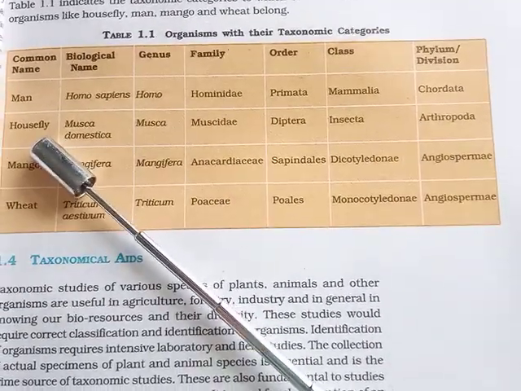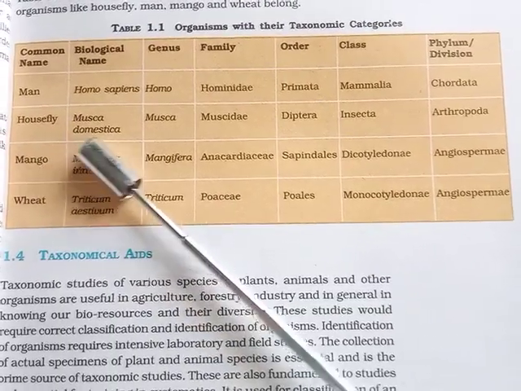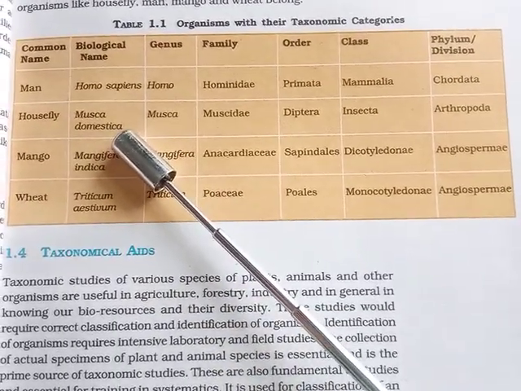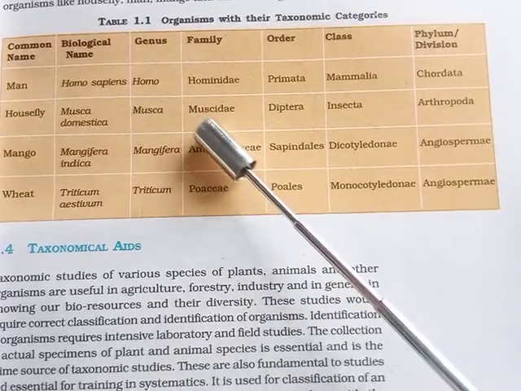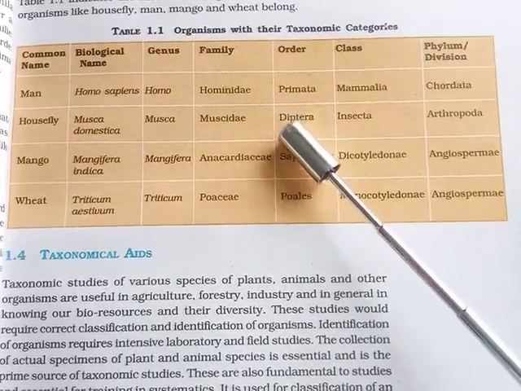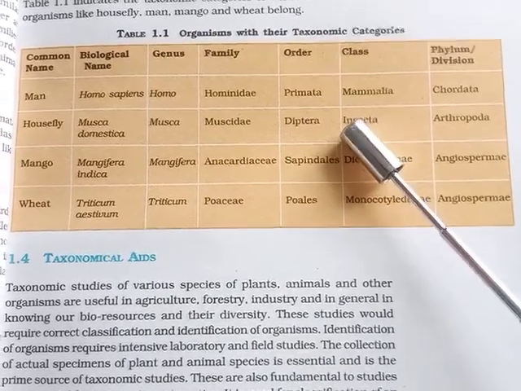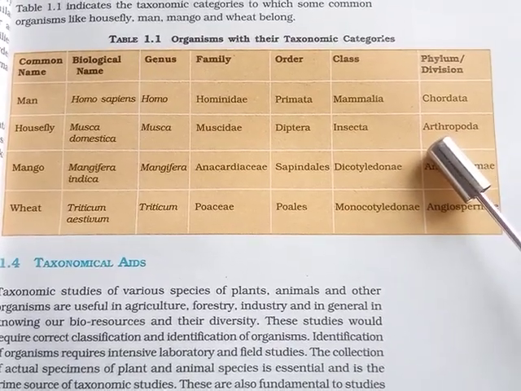The next example, if we go for the observation, that is housefly, scientific name is Musca domestica, the genus is Musca, and family it belongs to the Muscidae family, order is Diptera, class is Insecta, and the phylum it belongs to Arthropoda.